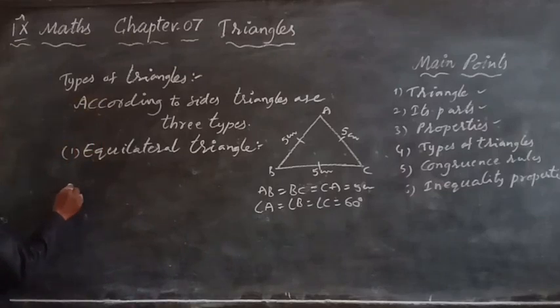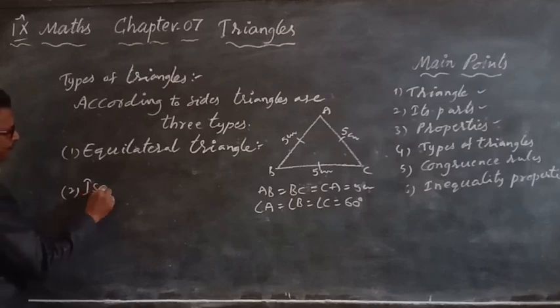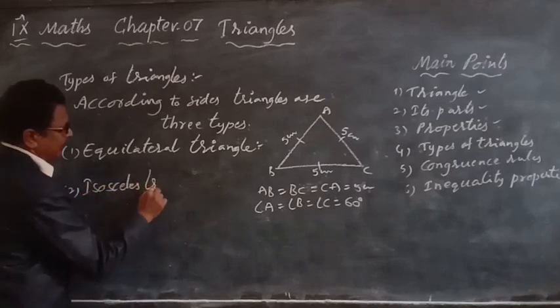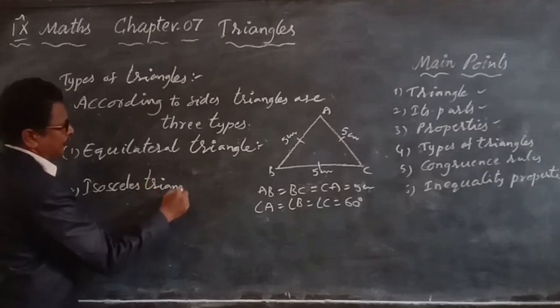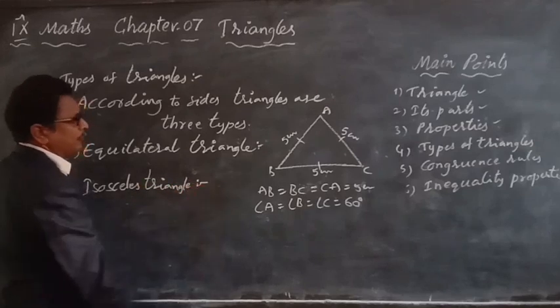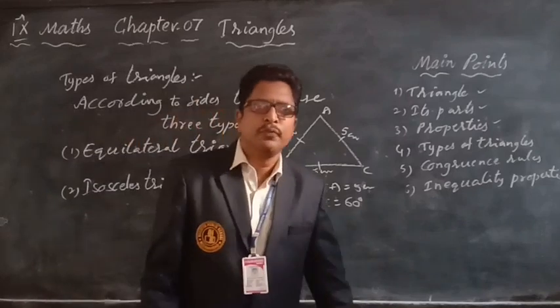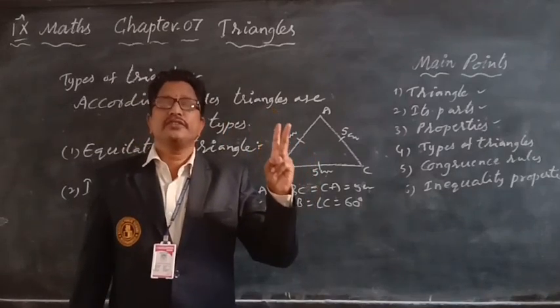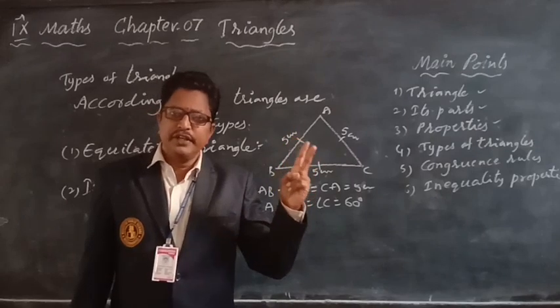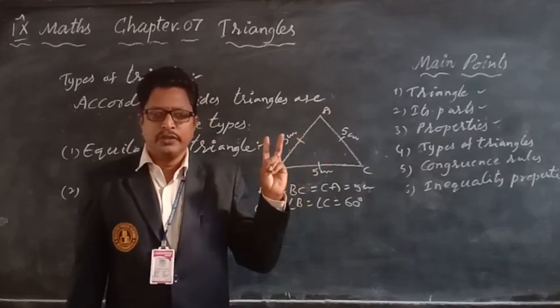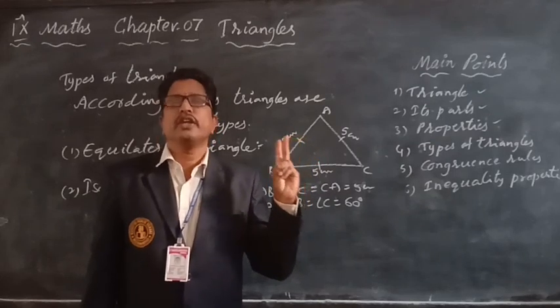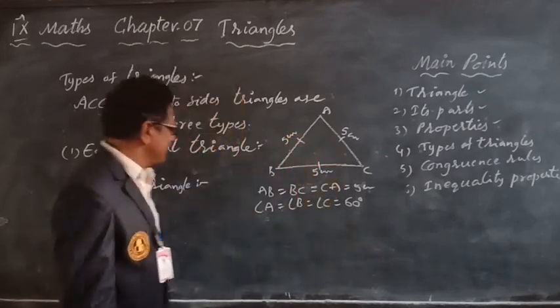Second one, isosceles triangle. What is an isosceles triangle? In a triangle, if any two sides are equal, then it is called an isosceles triangle.